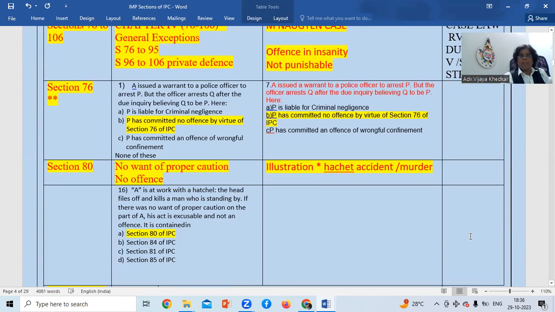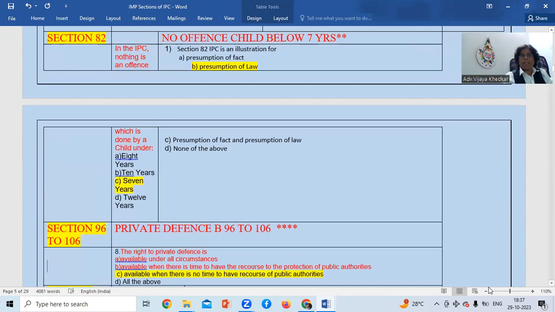No one talk, this hatchet thing we just completed. That example is an illustration where A is working with a hatchet and its head flies off and kills one person. But whether it is an offense or not, it is not an offense under section 80 because there is no proper caution needed. It is an accident. So that thing we have just completed, and this illustration was also asked twice. So please remember this. It was asked twice.